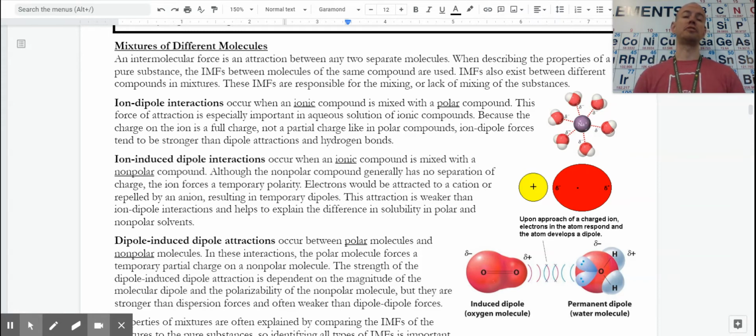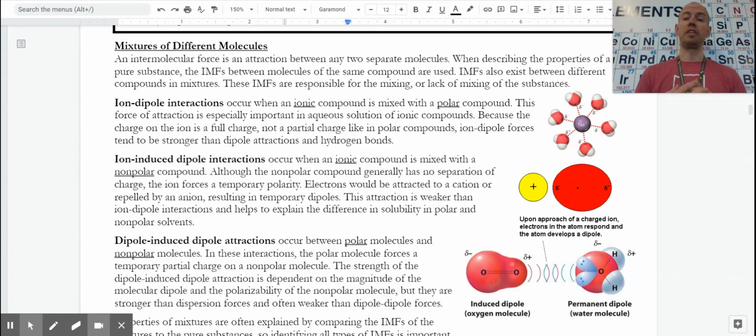But we can also describe the properties of things when I have a molecule of one compound and a molecule of another compound. They either attract one another strongly or weakly. If both compounds that are mixed together are nonpolar, then the strongest and only attraction that would exist between them would be dispersion forces. Both of them have electrons that can move around, and therefore both of them would attract one another based on those temporary dipoles and the induced dipoles.